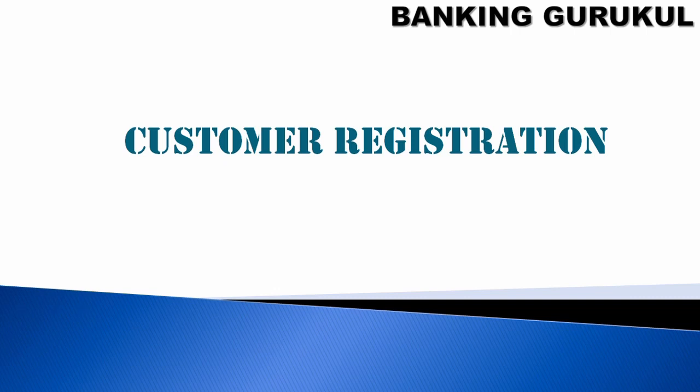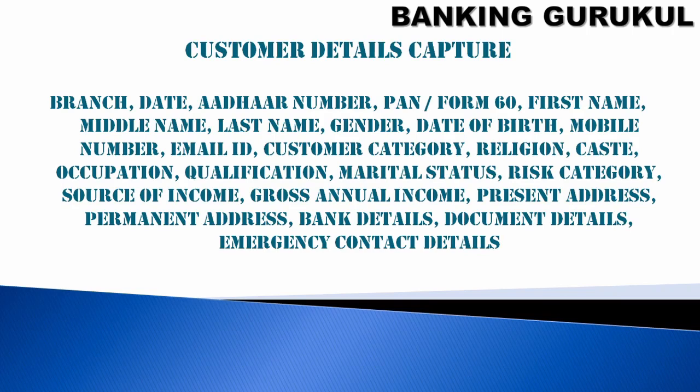So first, the bank and financial institution have created a product. Now they want to give a loan. First they have to register the customer. During the registration of the customer, the bank and financial institution will capture the customer details, like the branch, the date, Aadhaar number, PAN number, first name, middle name, last name, gender of the customer, and date of birth of the customer. Because some banks say they will give loans only at age 18 years or 21 years, and so on.